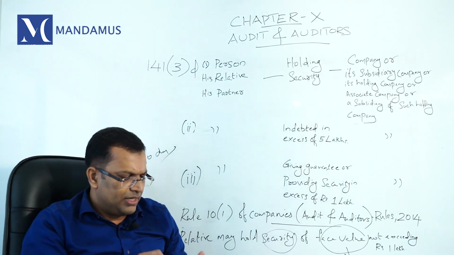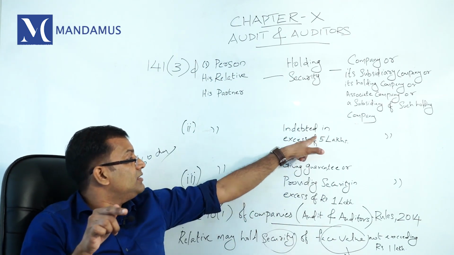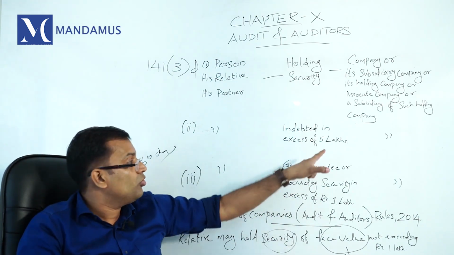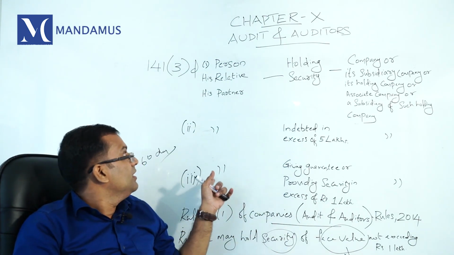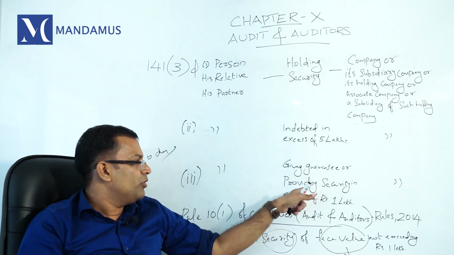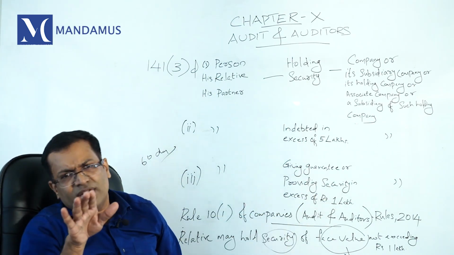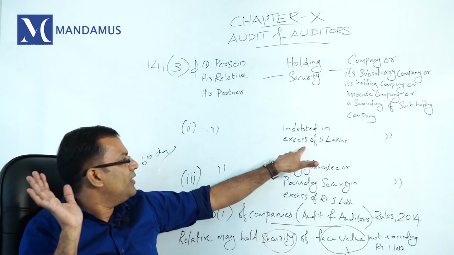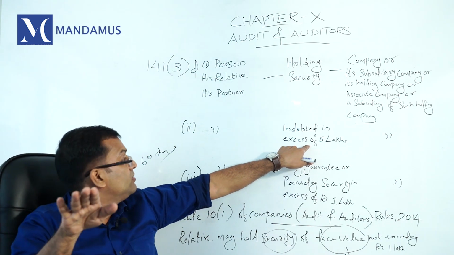Indebted means, see, up to 5 lakh is okay. If indebtedness crosses 5 lakh, you will attract disqualification. Another important point, the person, the relative or partner should not give guarantee or provide security in excess of 1 lakh. What does it mean? Up to 1 lakh you can give guarantee. Up to 5 lakh you can have indebtedness.